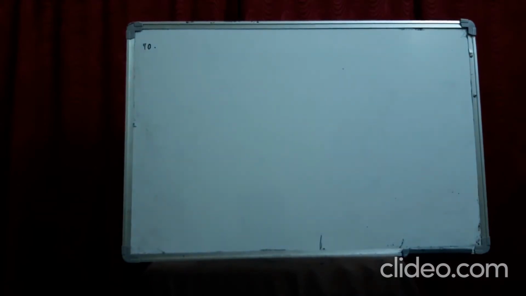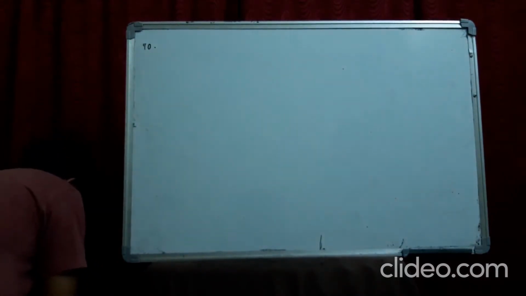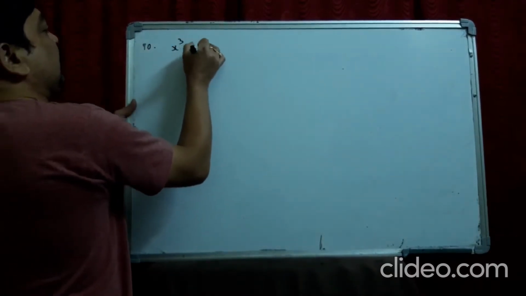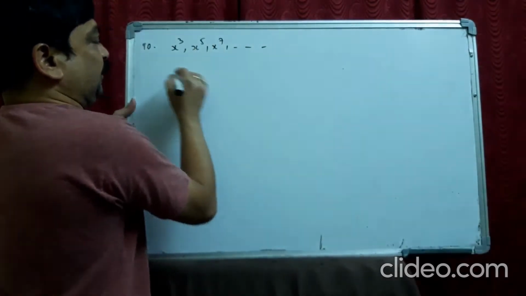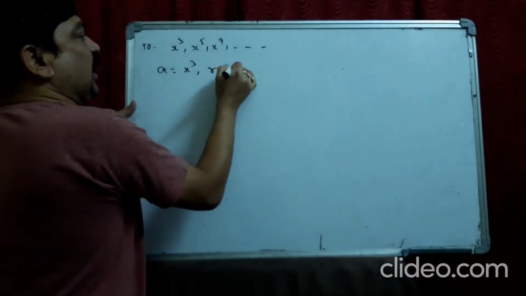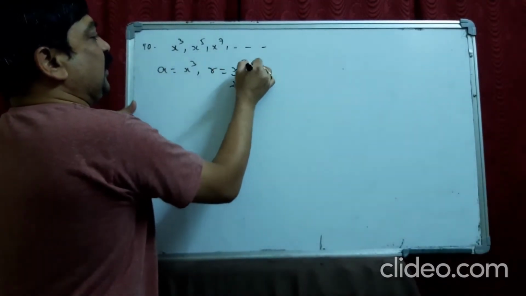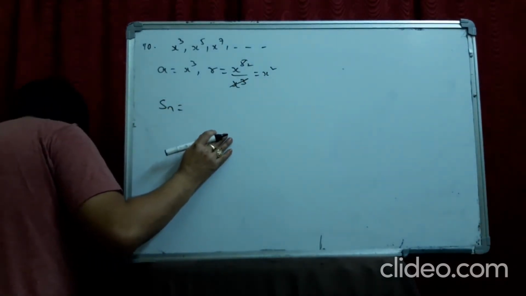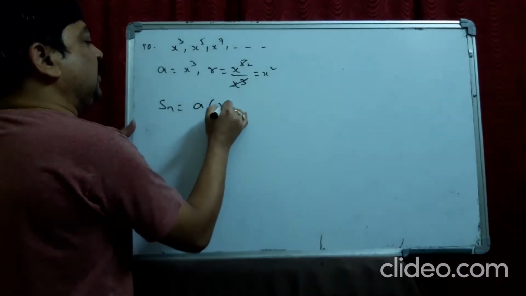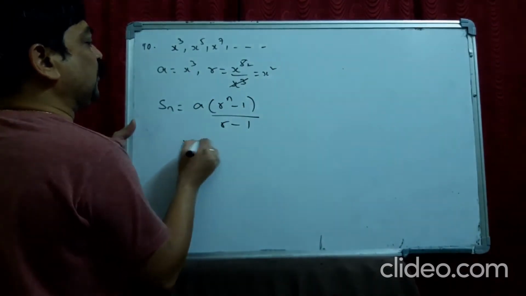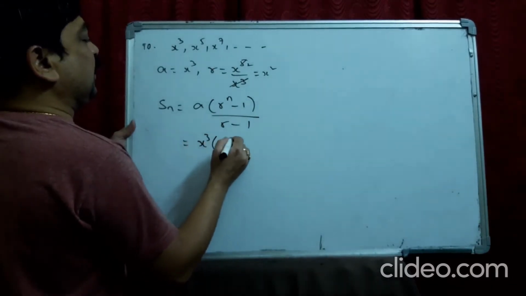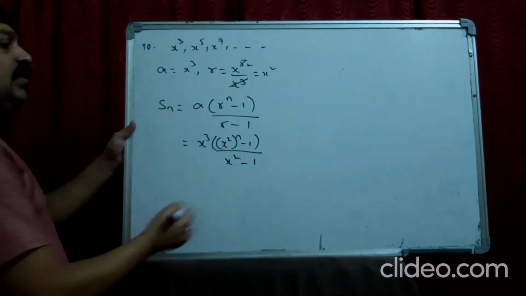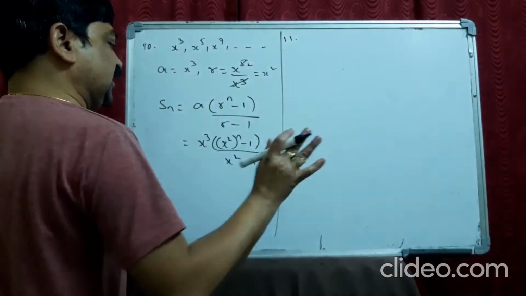Okay, see the 10th one. x cube, x power 5, x power 7, so on till n terms. So A is x cube, R is x power 5 by x cube, it becomes x square. We need Sn, and x is not equal to plus or minus 1, they have given. You can apply any formula, A into R power n minus 1 by R minus 1. A is x cube, so x cube into x square power n minus 1 by x square minus 1. You can leave it like this. No need to simplify anything else.